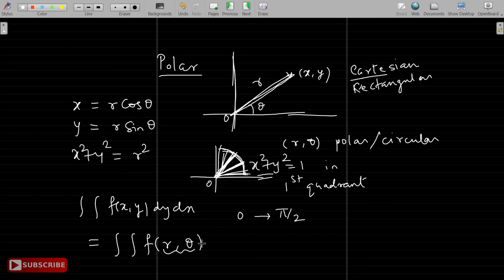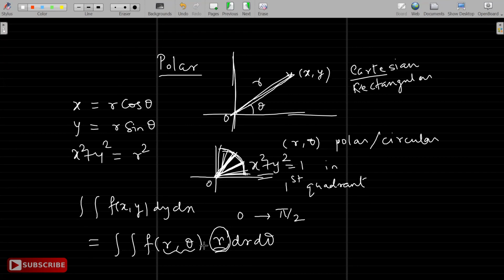I'll get something in terms of r theta, not the same function, and I have to multiply by r dr d theta. So it's not that dy dx gets converted into dr d theta. Just remember, always multiply by the factor r. Don't forget that, otherwise answers will be wrong. That is essentially the Jacobian.